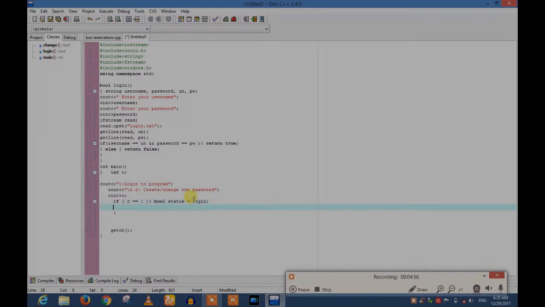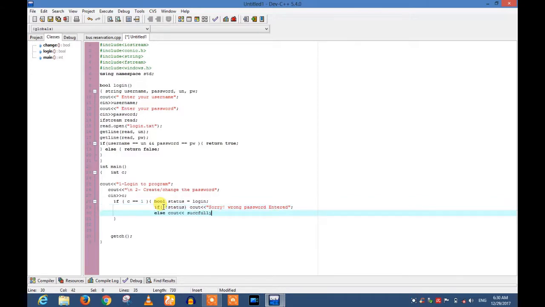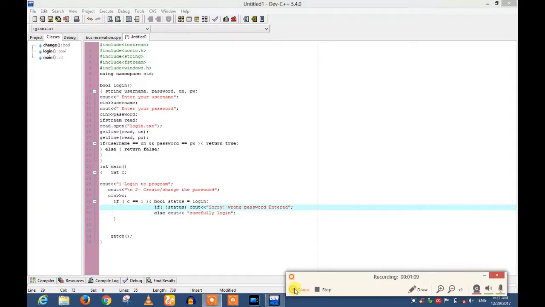right or wrong. If status is not true, then the program will say cout sorry, wrong password entered. Otherwise, cout successfully login. Now the question is when the program will proceed and how the program will succeed when the password is successful.